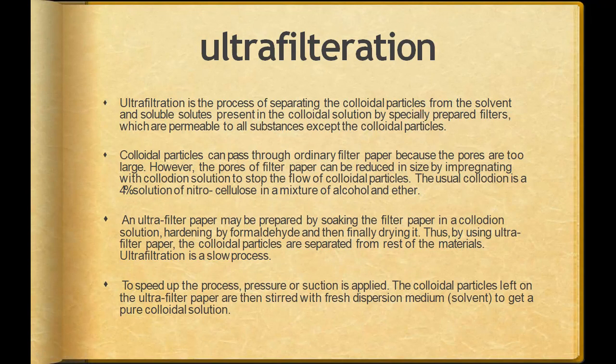Colloidal particles collect over the filter and the rest of the solution passes through the selectively permeable filter, which allows only the liquid part, the dispersion medium or solvent phase. Your solute phase will stay on top of the filter. It will not get filtered out.